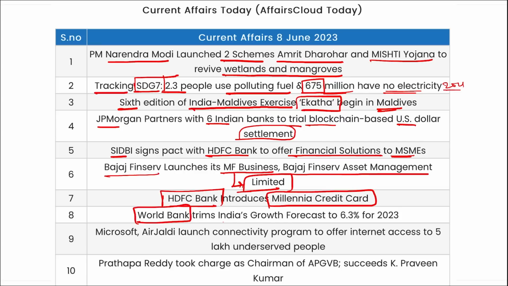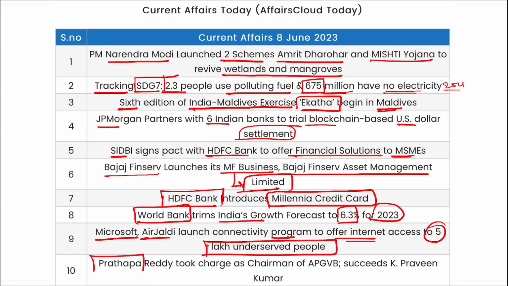World Bank has trimmed the India's growth forecast to 6.3% for 2023. Microsoft and Air Jaldi have launched a connectivity program to offer internet access to 5 lakh underserved people. Prathapa Reddy took charge as the chairman of Andhra Pradesh Gramin Vikas Bank and he will be succeeding K. Praveen Kumar here.